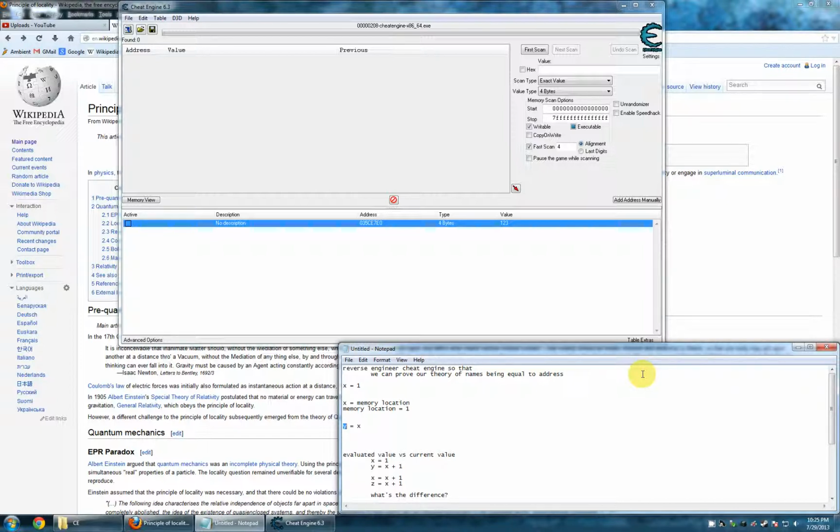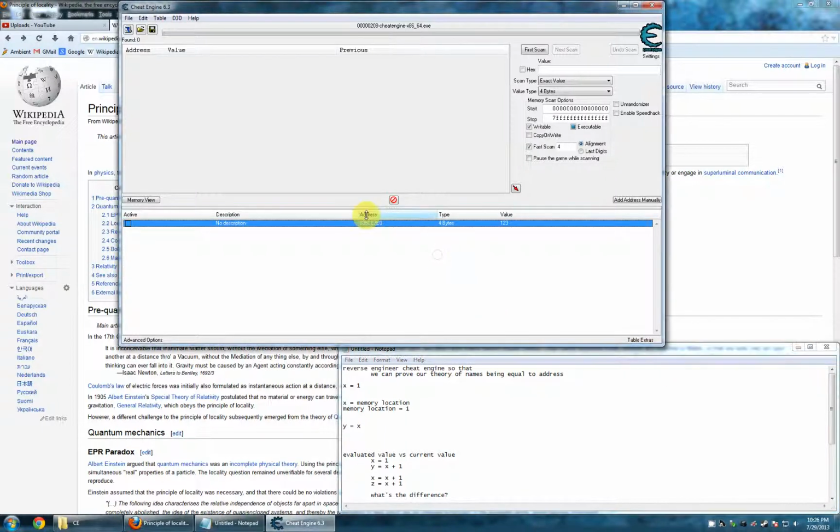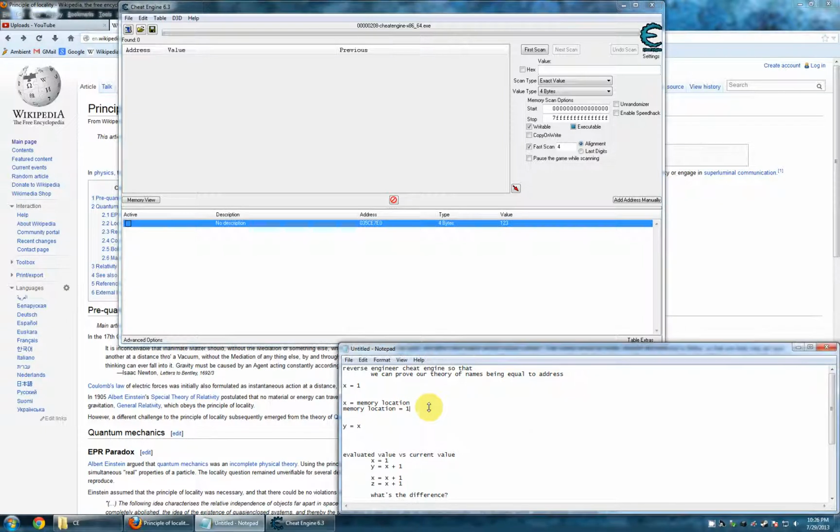We have a variable Y. We're going to set it to the value of X. What is X? Well, X equals some memory location. The computer is going to dig up that memory location. It's going to go to that memory location, such as it's doing right here in this address list. It's going to find the value in that memory location. In our case, it's 1. It's going to substitute it and just be like, well, Y equals 1. Done deal. Nothing more complicated than that.